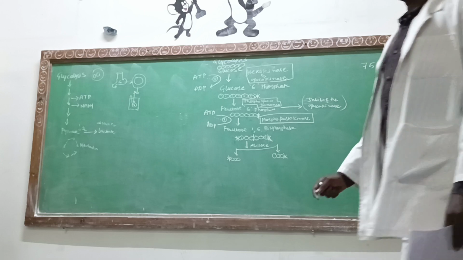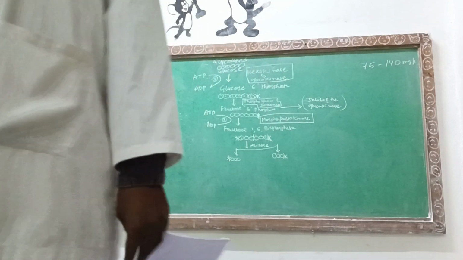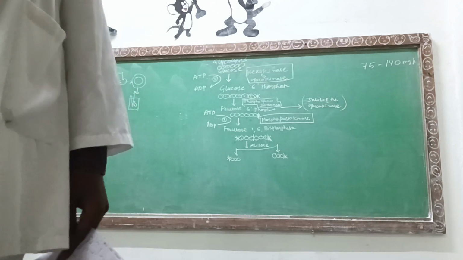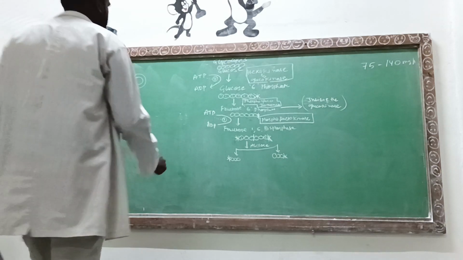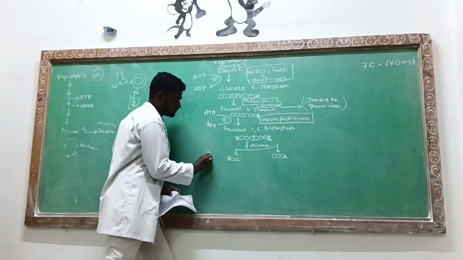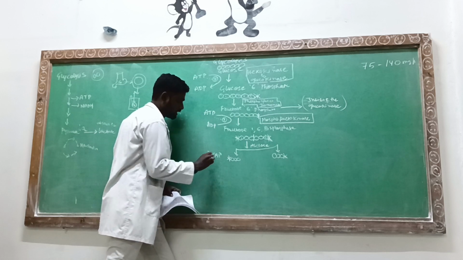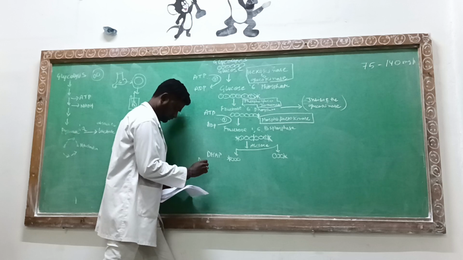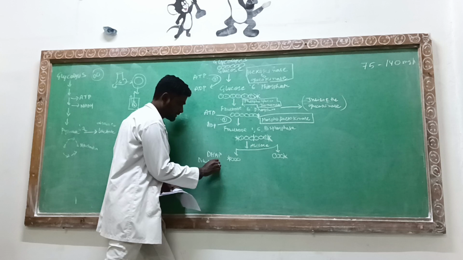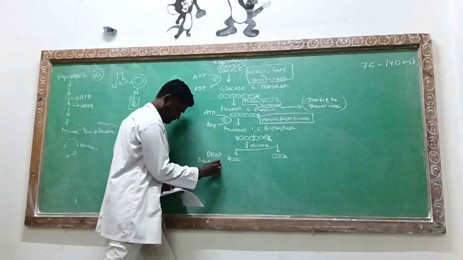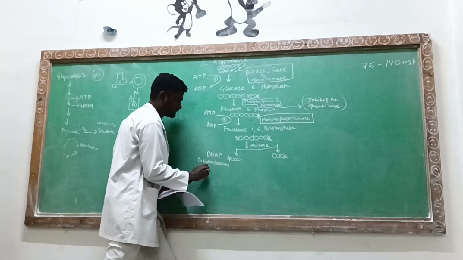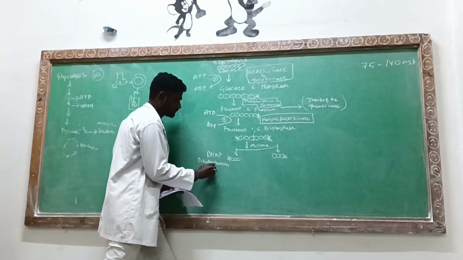ठीक है. So what really is happening over here is that you are breaking down the molecule of glucose. So you are going to get two types of structures. Now this structure will be called DHAP, dihydroxyacetone phosphate. ठीक है.